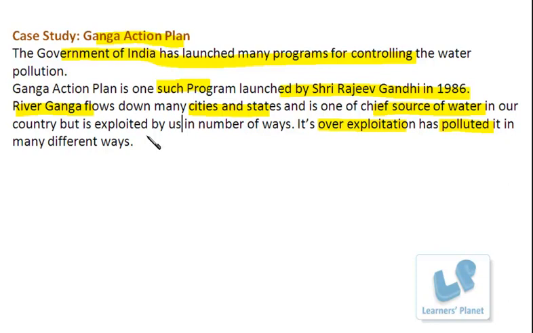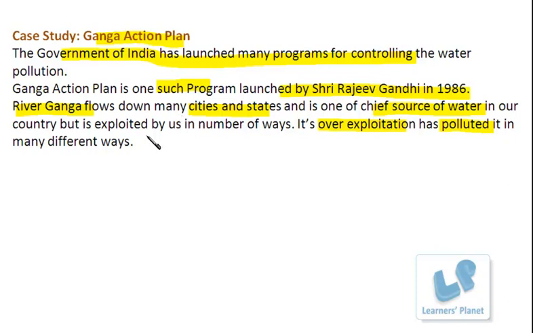So ultimately it was found that this water pollution should be controlled, and thus action was taken by Sir Rajiv Gandhi. It was observed that the pH, that is the acidity of the water, was changing a lot. Secondly, there was microbial growth in this water.